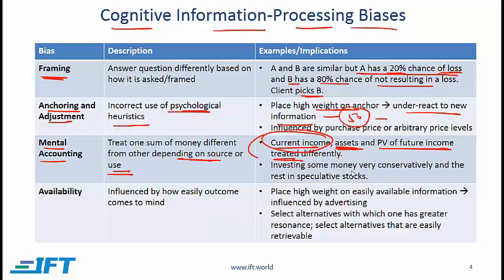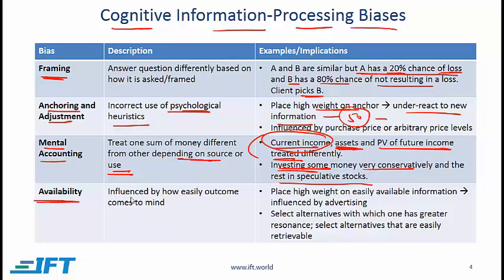In terms of the use of money, if different buckets of money or different categories of money are invested differently, for example, if some money is invested very conservatively, and then at the same time there is a portfolio which is invested in speculative stocks, then that would be an example of mental accounting.